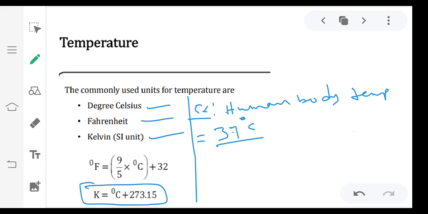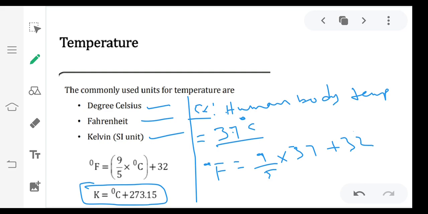Similarly, if you want to convert to degree Fahrenheit, generally for fever we use a thermometer that shows reading in degree Fahrenheit, not degree Celsius. You will get 98.6 for degree Fahrenheit. So degree Fahrenheit equal to 9 by 5 into 37 plus 32.